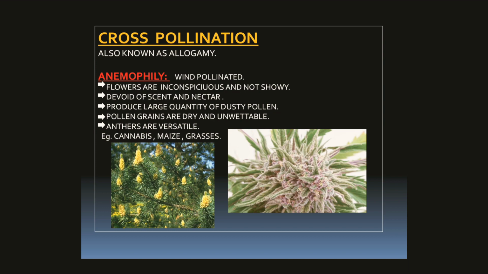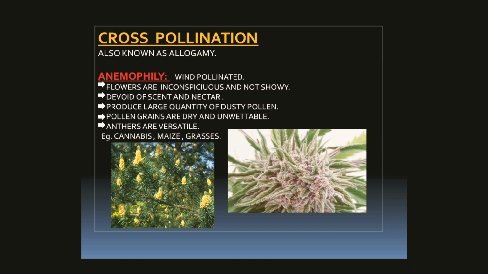They depend upon external agents, and they are biotic and abiotic. Abiotic agents are wind and water, and pollination by wind is called anemophily.